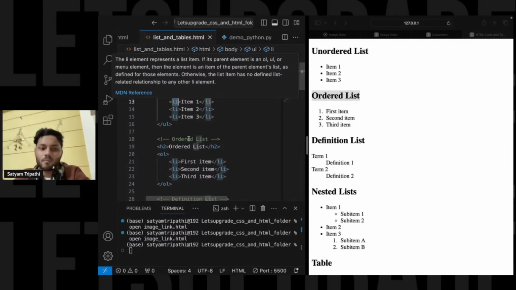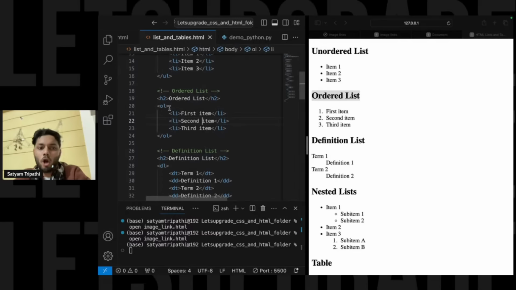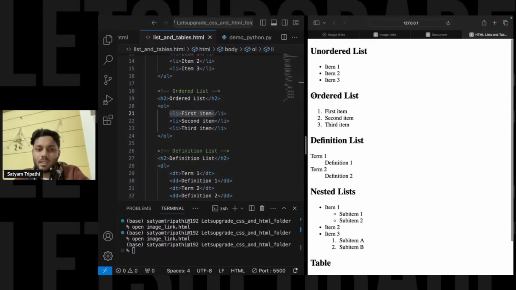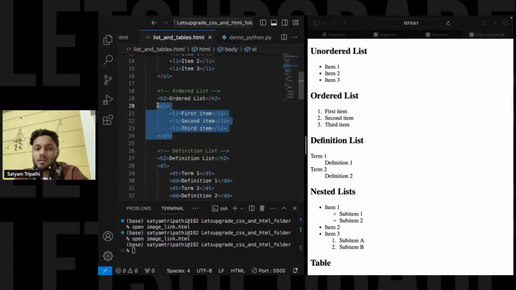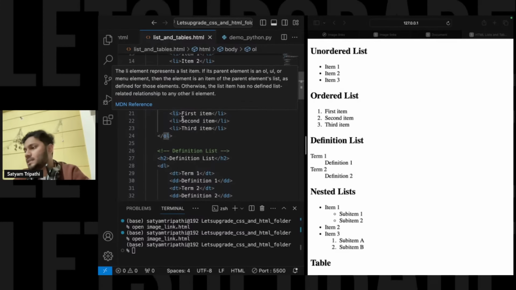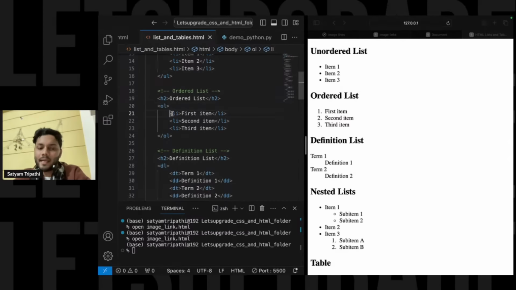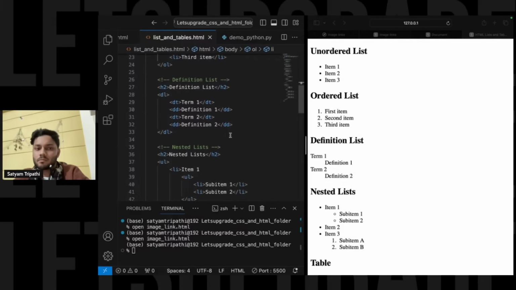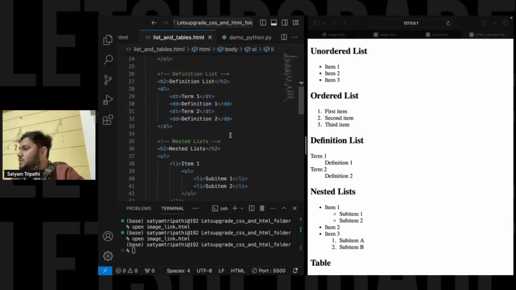Yeah. And after that, if I talk about the ordered list, again we have used li for creating an ordered list like this. What we basically have to do is call ol, that is your ordered list. And again, inside this, if you want items like this, you have to mention li. Similarly, we have some other tags. Let's talk about what other tags we have over here.